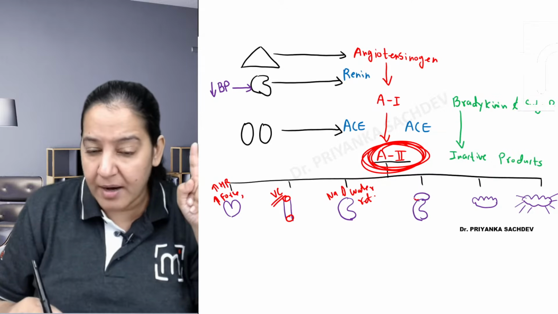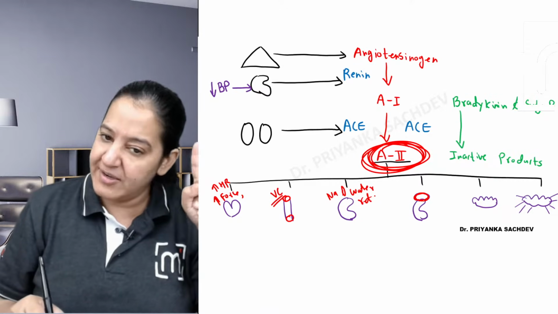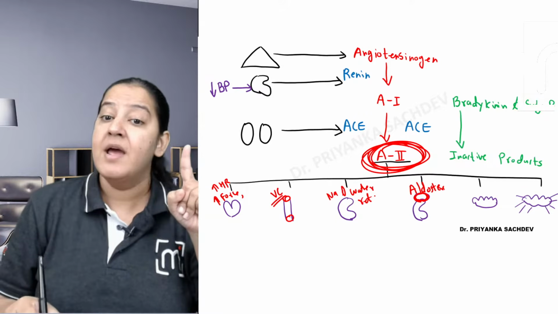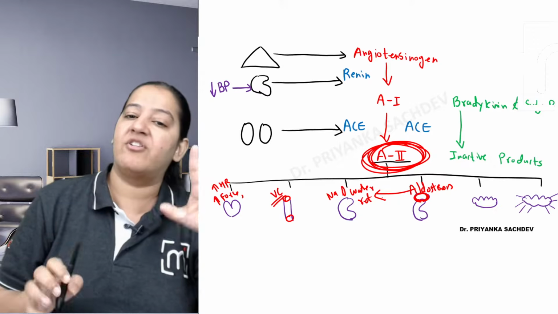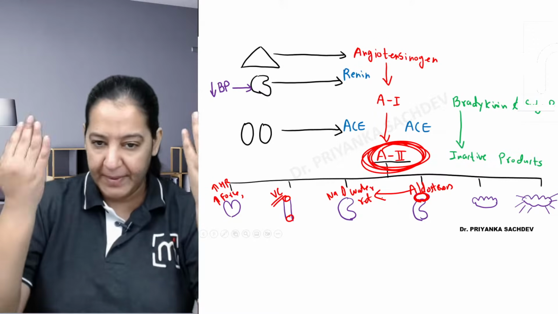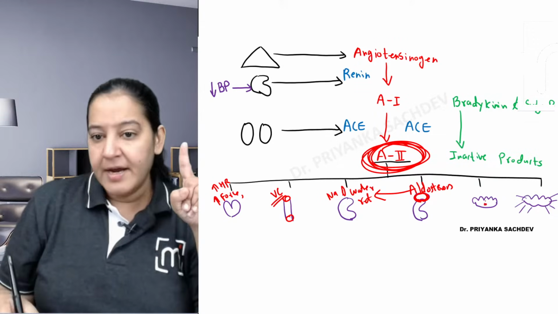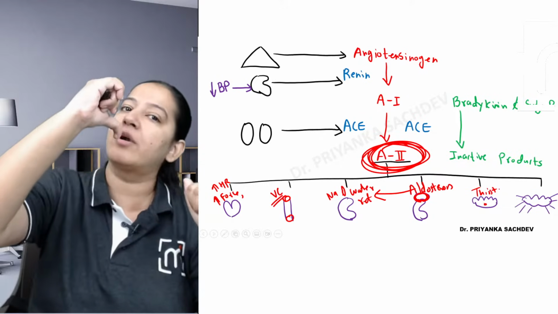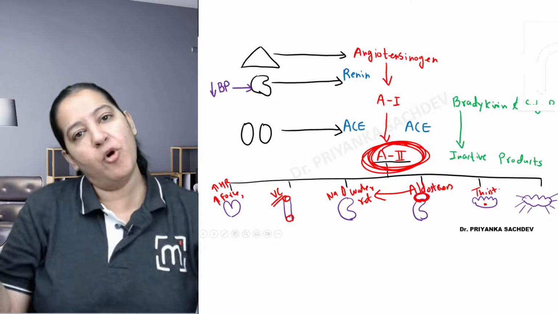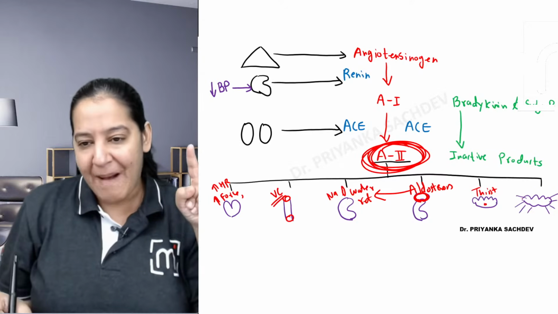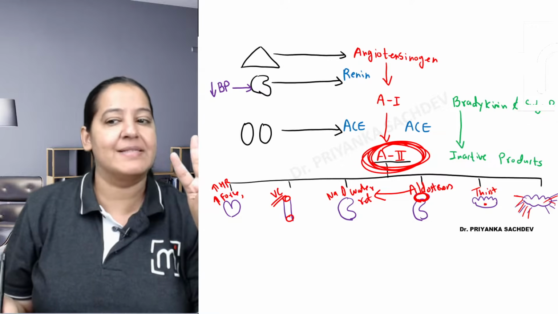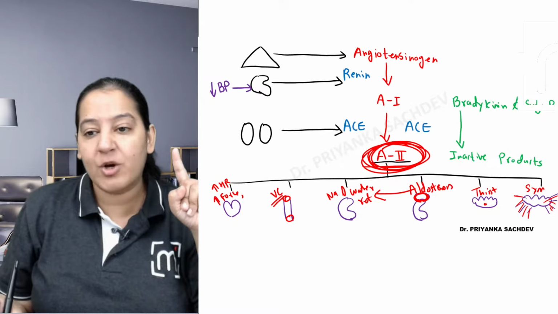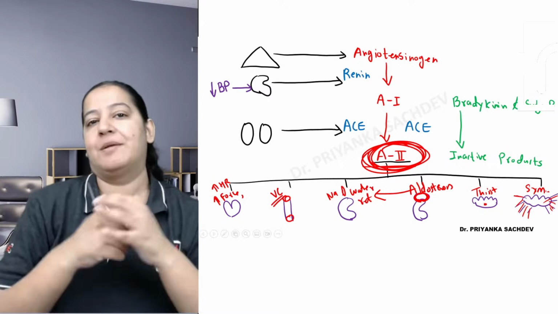What about the adrenal cortex gland? From the adrenal cortex gland, it causes secretion of aldosterone. Aldosterone also causes sodium and water retention and causes rise in blood pressure. Give me a thumbs up. In the brain, it stimulates the thirst center, so the person feels more thirsty, drinks more water, more plasma volume, more blood pressure. And in the peripheral nervous system, angiotensin 2 stimulates the sympathetic one, not the parasympathetic one, which causes rise in blood pressure.